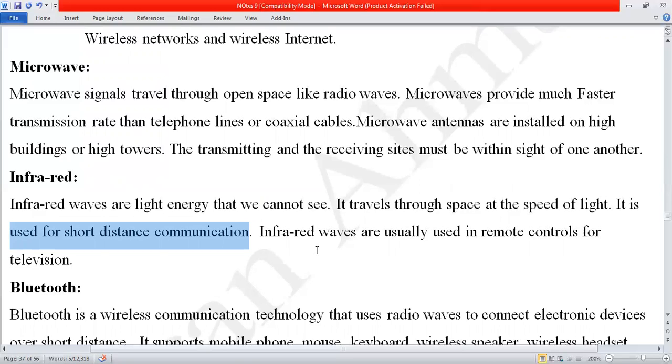Infrared was also used early in mobile systems. Nowadays we are using Wi-Fi. Before this, what technology was used in mobiles? In the year 2001 when I purchased my mobile, the new technology they introduced was infrared, to share data.